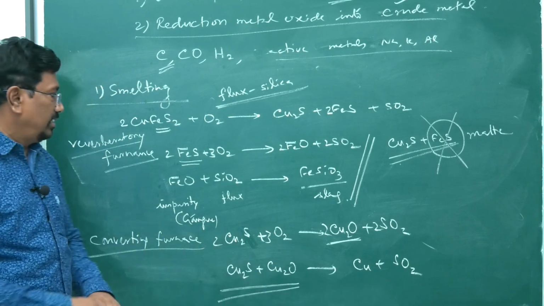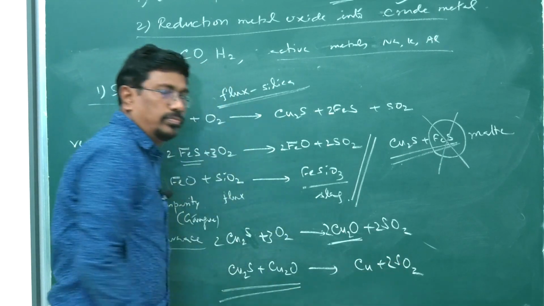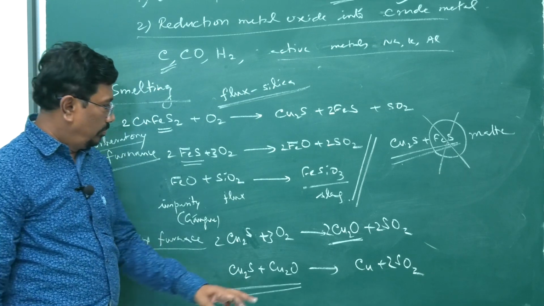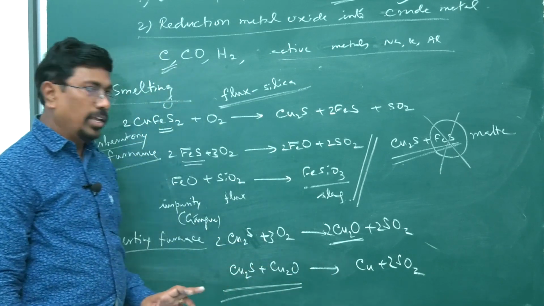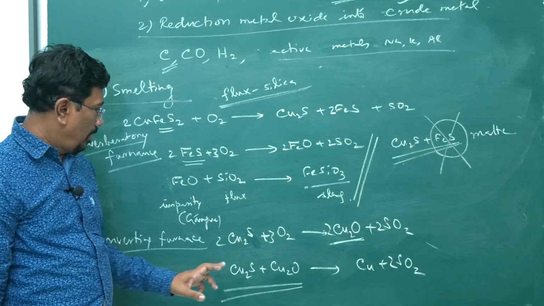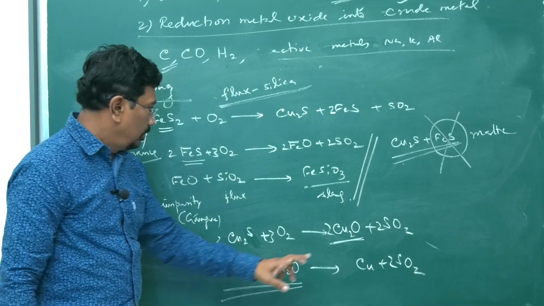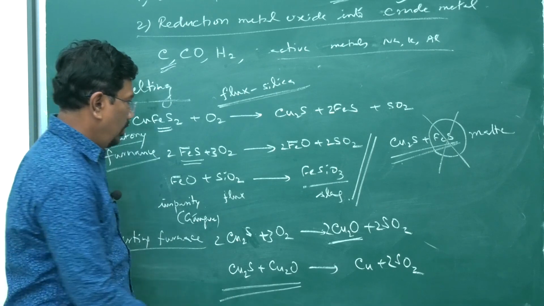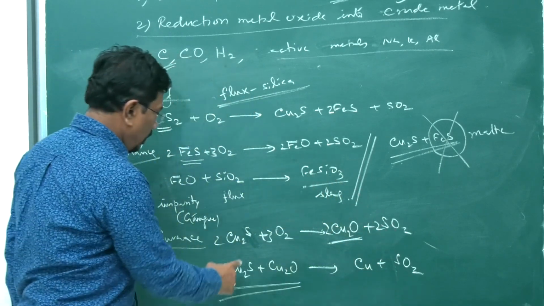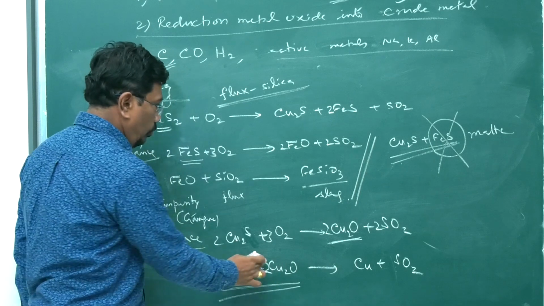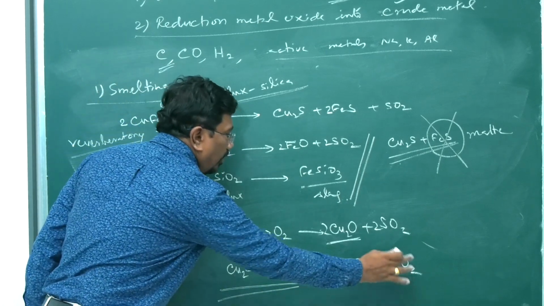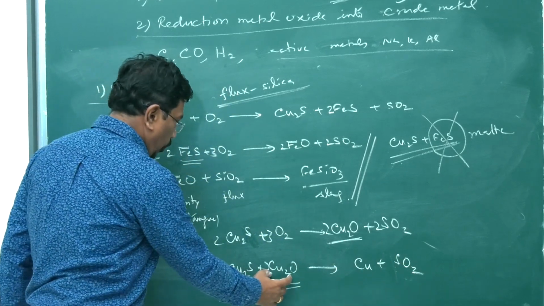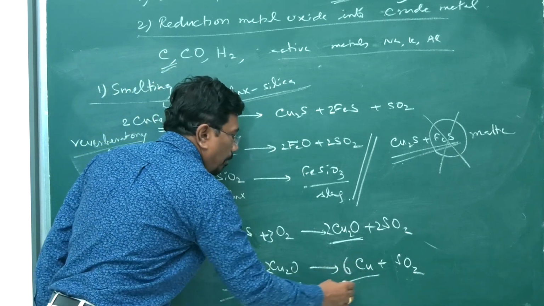Sulfur dioxide, therefore 2. Copper how many? 2 sulfur dioxide. No need to have 2. SO2, 1 sulfur, here 2. 2 oxygen. Here we have 2, therefore 2. 4 plus 2, 6, 6 copper.